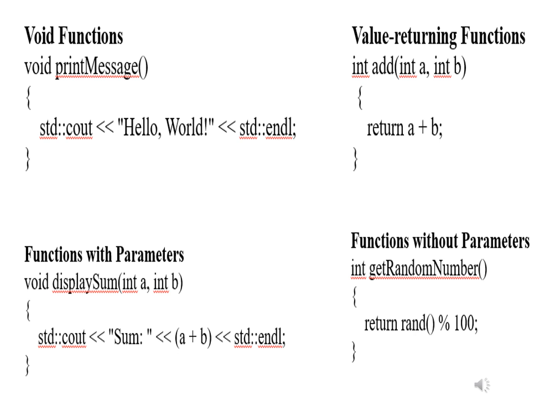And one more is the function without parameters. So int getRandomNumber, the function returns rand() mod 100. So rand is a function name, and getRandomNumber is a function which is returning a value generated by rand, and it is also not accepting any parameters. Hence it is called a function without parameters but with a return value.